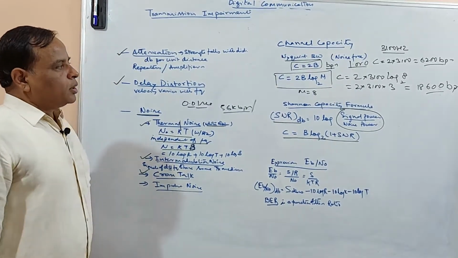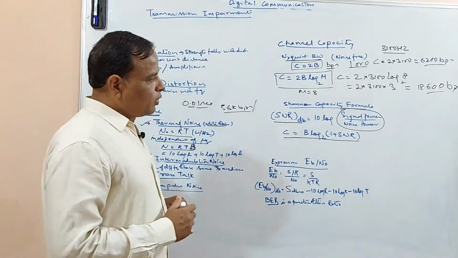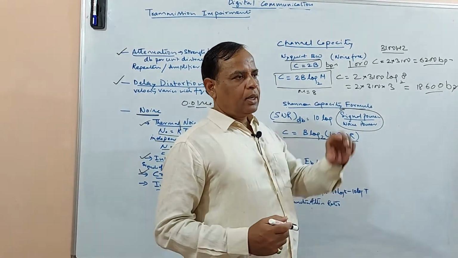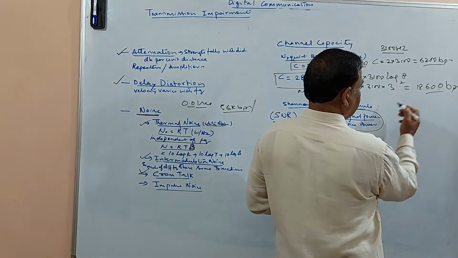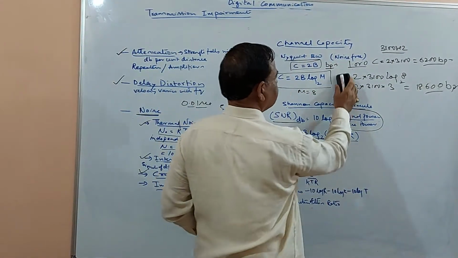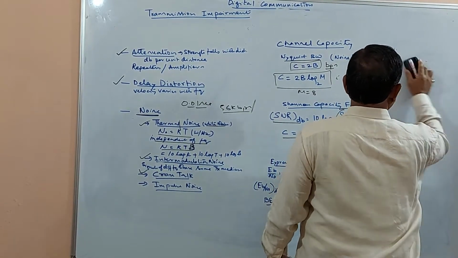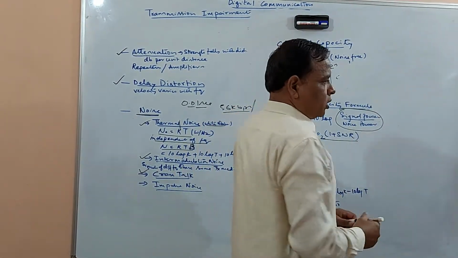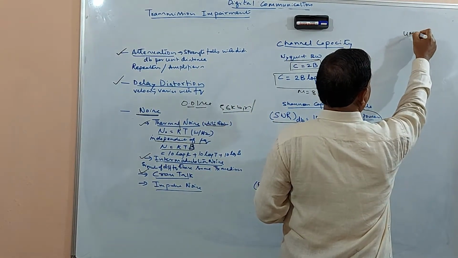To understand these two formulas better, we will take one small example. Consider a band limited signal whose spectrum ranges between 3 megahertz and 4 megahertz.